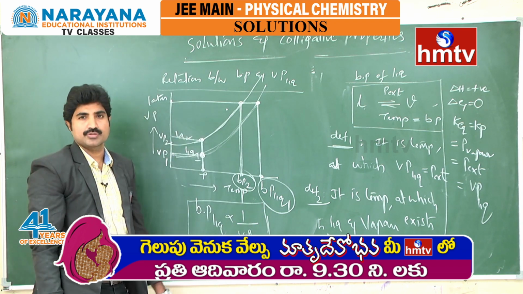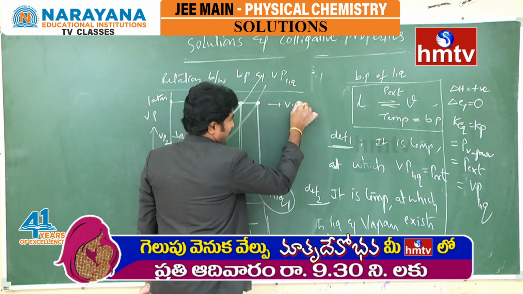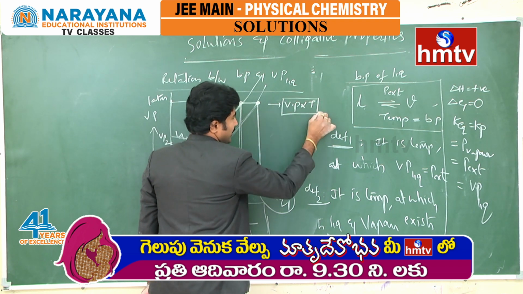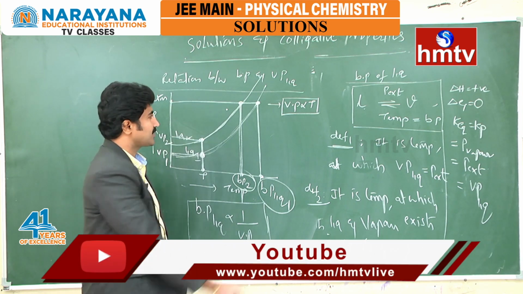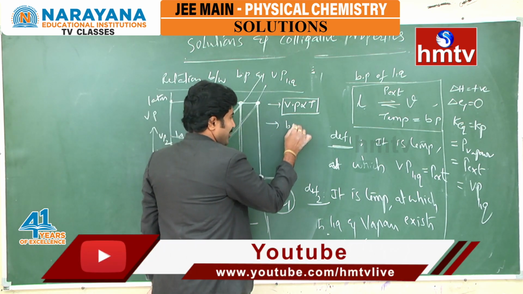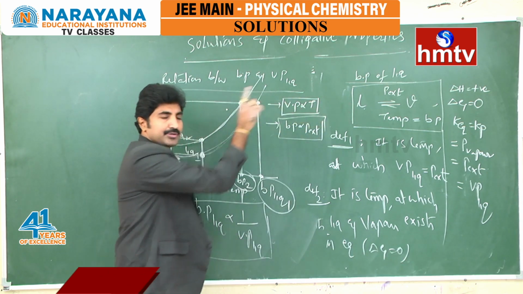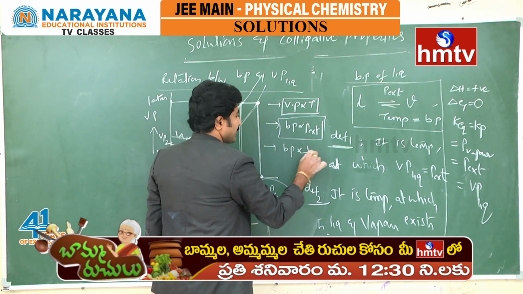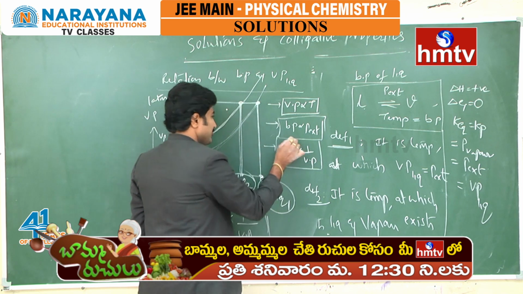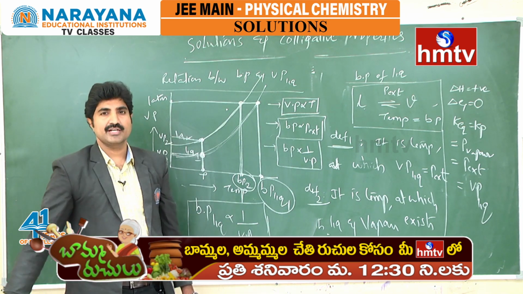Here I am going to conclude these points, which I already specified. Vapor pressure is directly proportional to temperature, which can be explained using the Clapeyron equation. Second, boiling point is directly proportional to external pressure, which can be understood using that equilibrium. And third, boiling point and vapor pressure are inversely proportional, which can be understood by this graphical representation. This is the boiling point information.